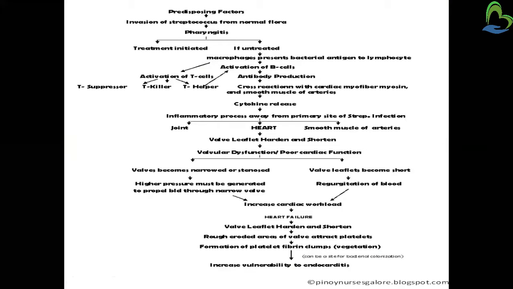These are the major cellular components of the adaptive immune response. T cells are involved in cell mediated immunity, and B cells are primarily responsible for antibodies.